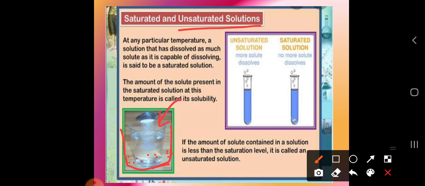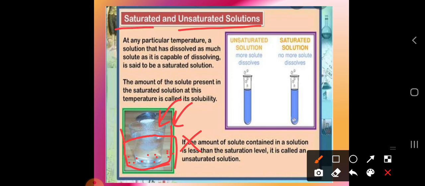Okay, if you keep adding more and more salt, like 2 spoon, 4 spoon, 6 spoon, 8 spoon, is it possible to dissolve this solute into the solvent? No, it is not going to dissolve here. So at this situation we have given the names saturated and unsaturated solution.